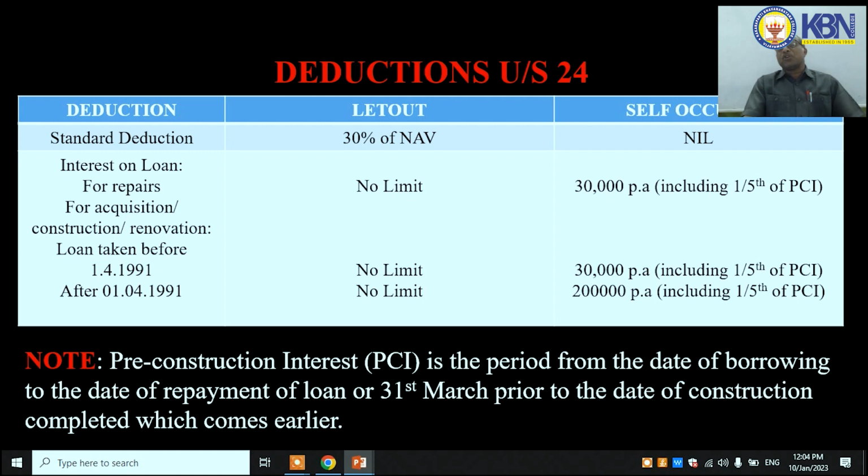How to compute pre-construction interest? Pre-construction period means from date of borrowing to the date of repayment of loan, or 31st March prior to the date of construction completed, whichever comes earlier. By this we calculate the pre-construction interest.